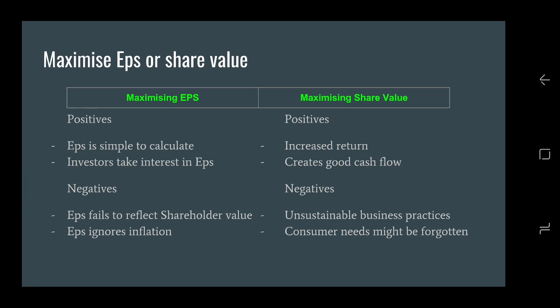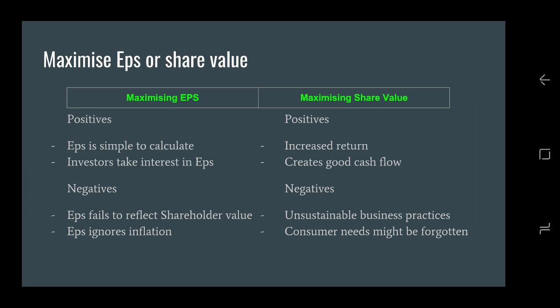If the goal is to maximize either earnings per share or share value, our group would recommend the EBIT to EPS approach as a preferred capital structure. If you were to maximize earnings per share, some positives are that earnings per share is simple to calculate and investors take a big interest in earnings per share.